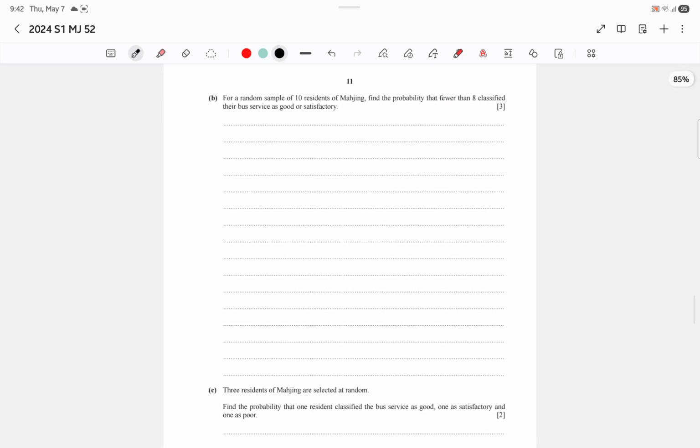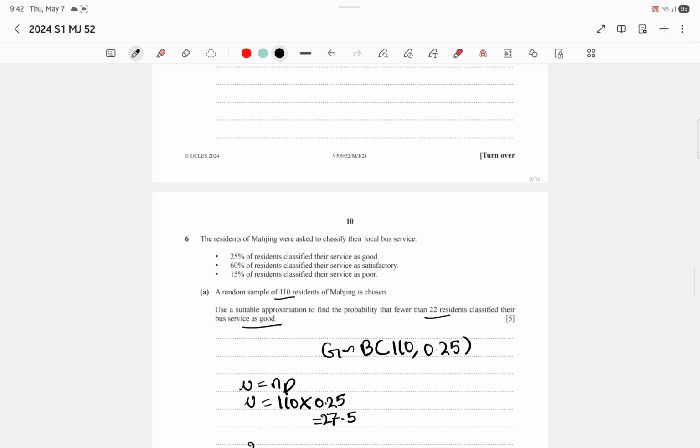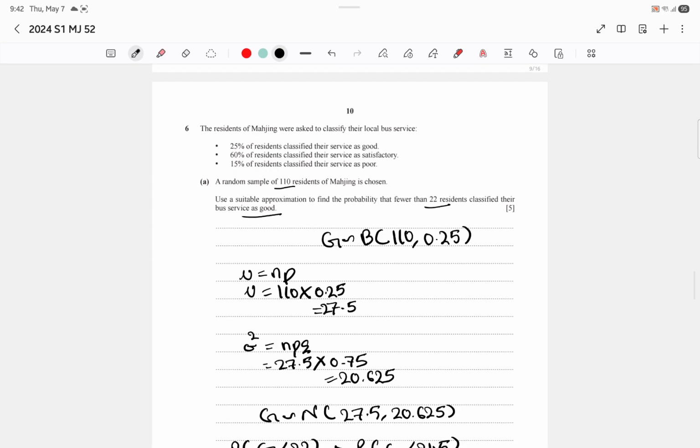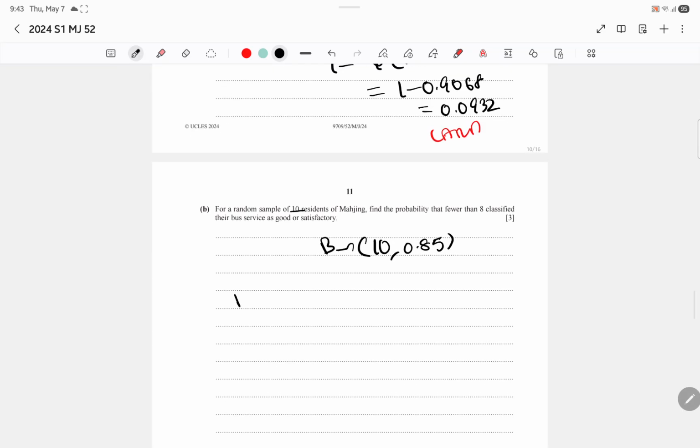Now, for a random sample of 10 residents of Mahjing, find the probability that fewer than 8 classified their bus service as good or satisfactory. Okay, so this is binomial distribution. Pretty simple since a small sample is given. So 10, and it says good or satisfactory, so you have to add the probabilities since it's the or. So 0.6 plus 0.25, which is 0.85. Hence it's 0.85.